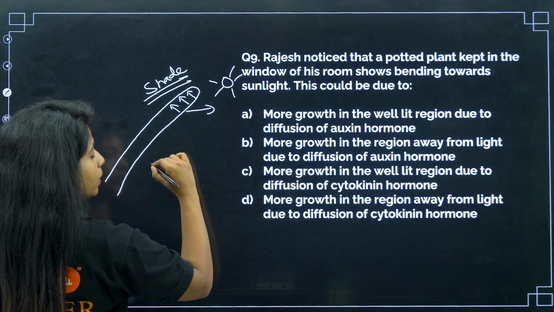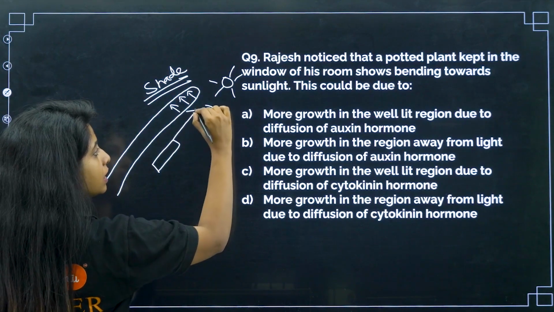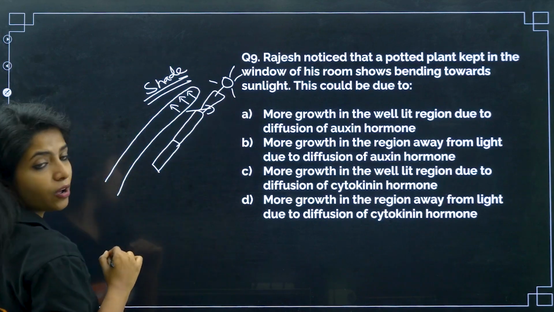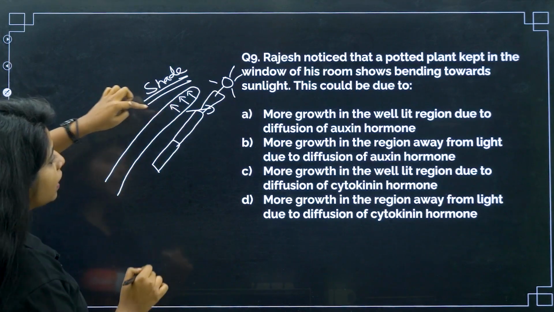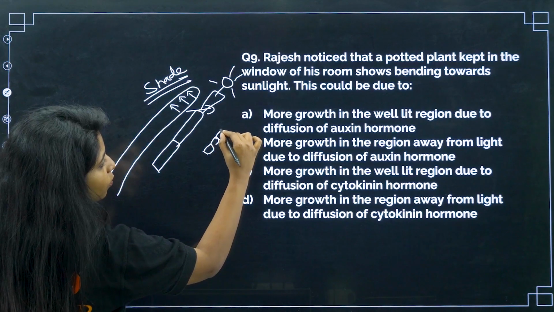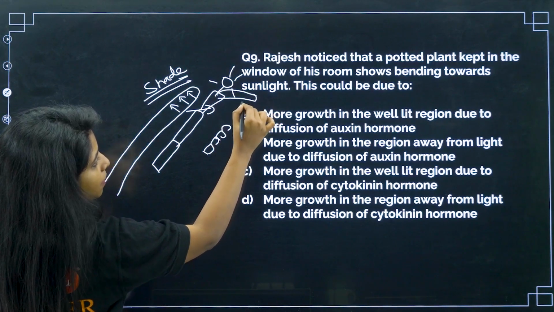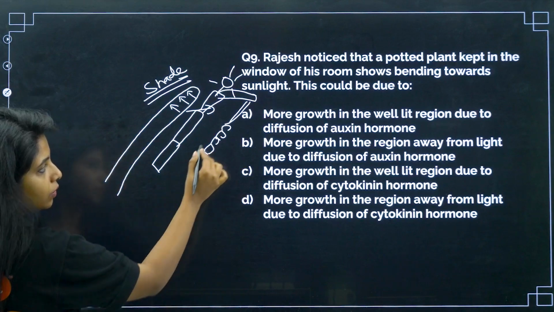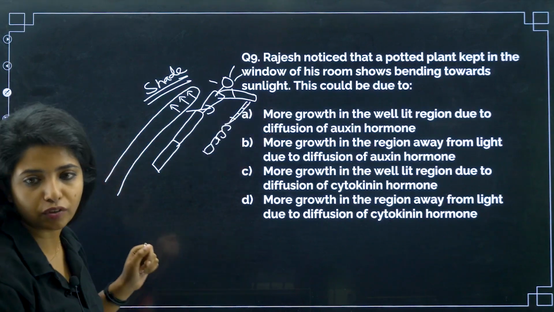When the auxin moves towards one side, there is too much auxin on one side, whereas there is not much auxin on this side. So when auxin is accumulated, what happens? The cells keep on elongating. Cell elongation takes place, and you only think, if cell elongation is taking place on only one side and on the other side the cells are small, what will happen? Slowly they will start bending, my dear children. That is the reason for it.